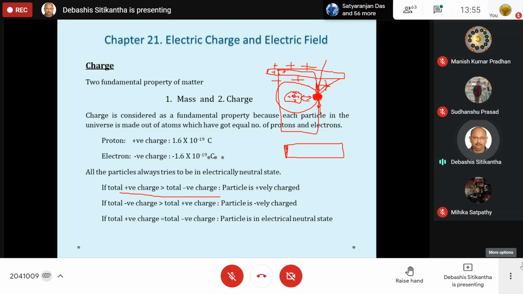In most of the texts you have studied, they give the example of a glass rod and a silk cloth. They will never give you the example of, let us say, a wooden stick and a cotton cloth, because in both cases the surface is smooth, and it is somewhat difficult to apply enough mechanical scrubbing force to pull out these outer electrons. But if you move one smooth surface over a rough surface, then it is possible. Are you getting what I am saying?